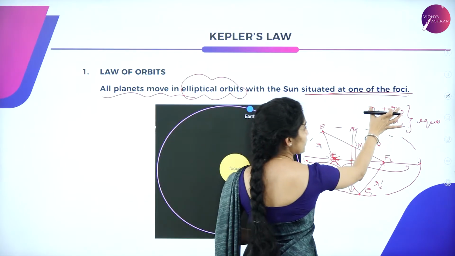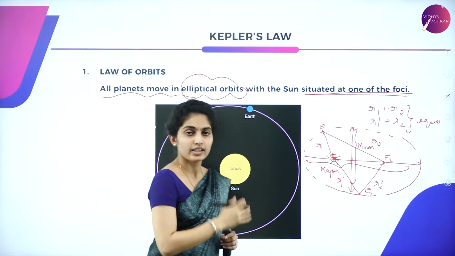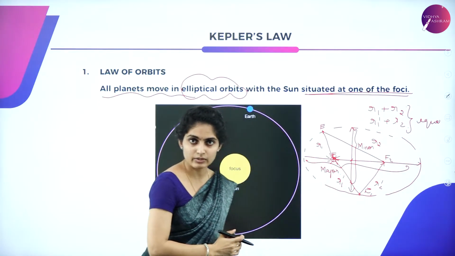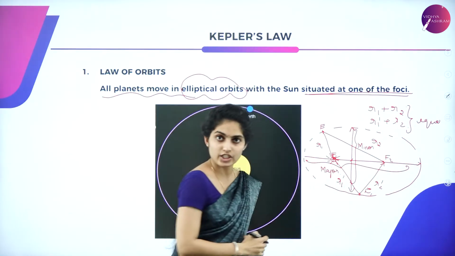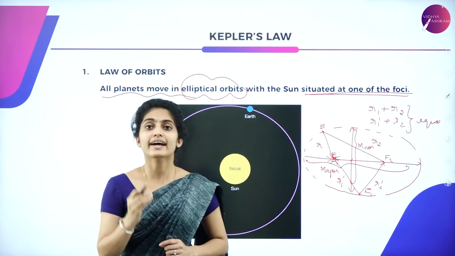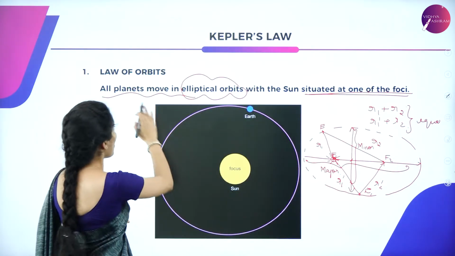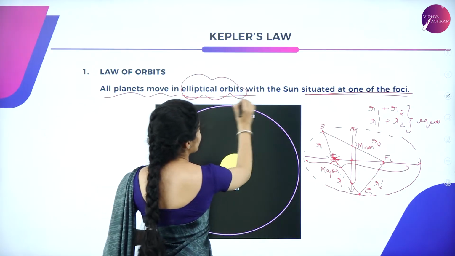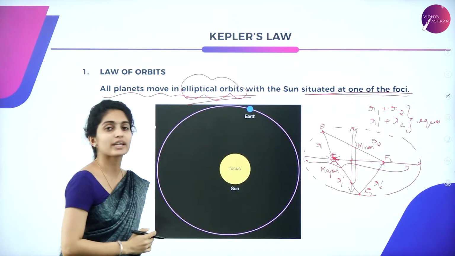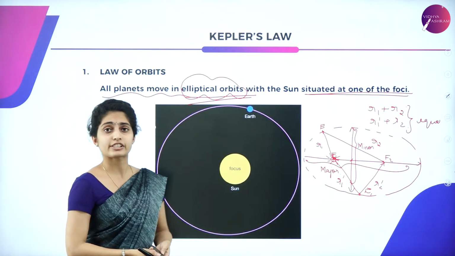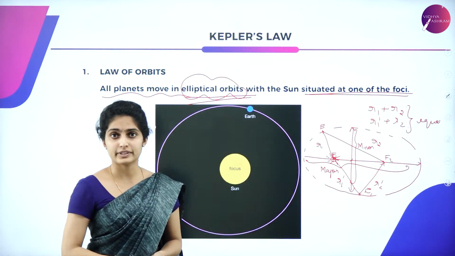Both sets are equal. Suppose everywhere we draw the same kind of diagram, with the same vector notations, then we get an elliptical orbit. That is what is told over here, that all planets move in elliptical orbit with the sun situated at one of the foci. So this is all about your first law, that is the law of orbits.